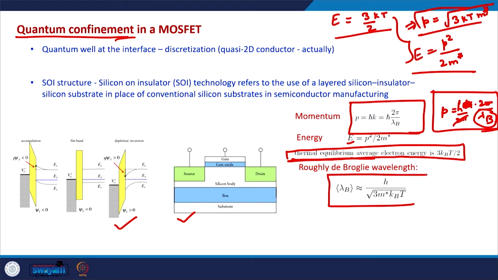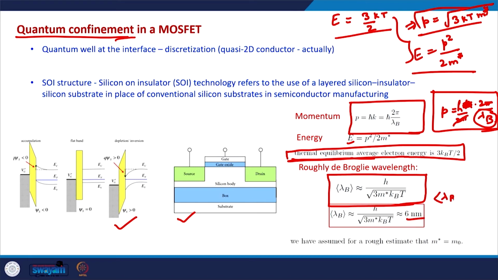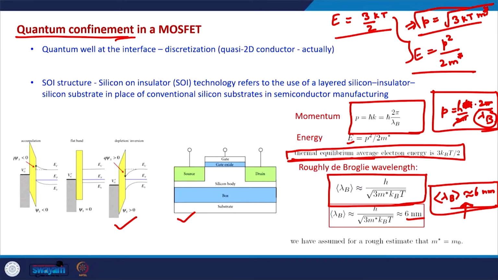And at room temperature, if we do this rough calculation, what it turns out to be is 6 nanometer. So, lambda b on an average turns out to be around 6 nanometer. So, what it says is that at room temperature, by a very rough calculation, the de Broglie wavelength of the electrons is around 6 nanometers. What it means is that if the electrons are confined in this order of distance, then we need to consider the wave nature of the electrons.